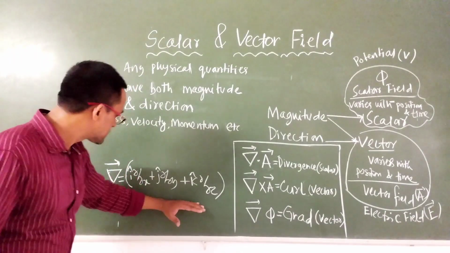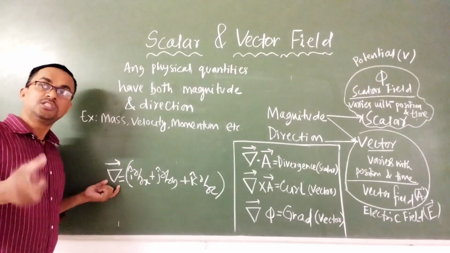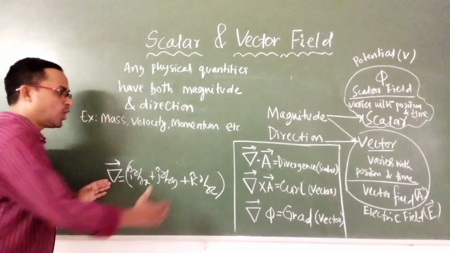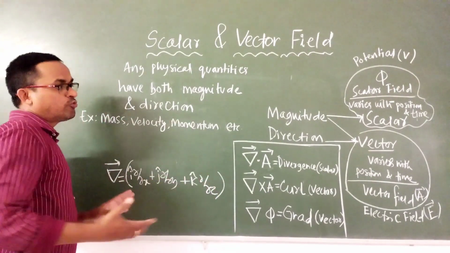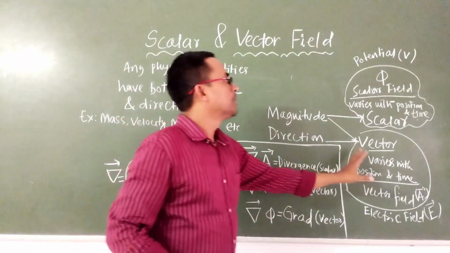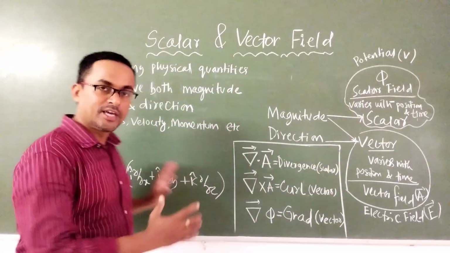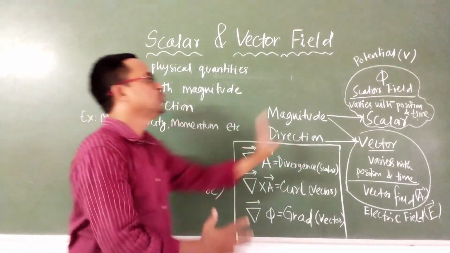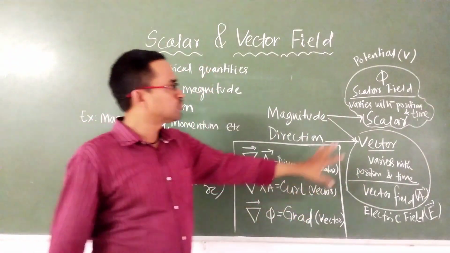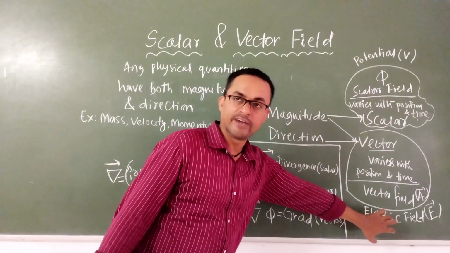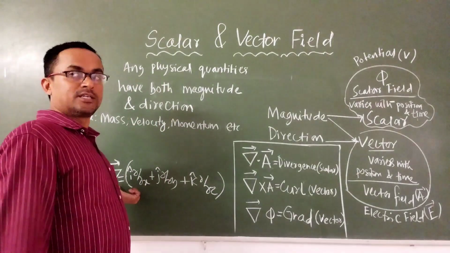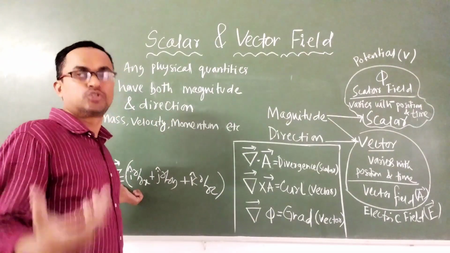So overall the del operator is a vector. When we study how the vector field and scalar field are changing, we have to operate del on these quantities. So we have two fields, scalar field and vector field, and one operator which will give how the things are changing.